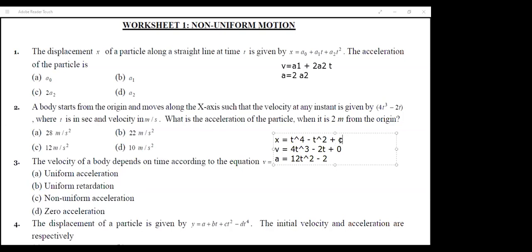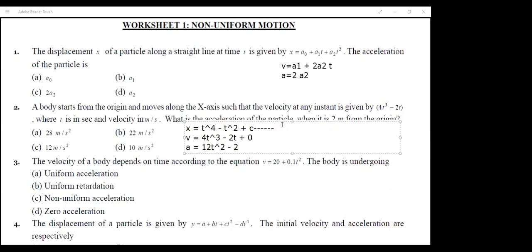But I don't know the value of c. That can be calculated from the statement that it starts from the origin. Origin means the x value was 0 at the start, that is, when t was 0, x was 0. If I substitute x and t as 0, I will get the c value also as 0. So your final equation of x becomes x equals t raised to 4 minus t raised to 2. This is the equation for displacement.